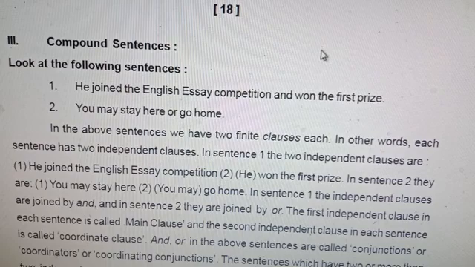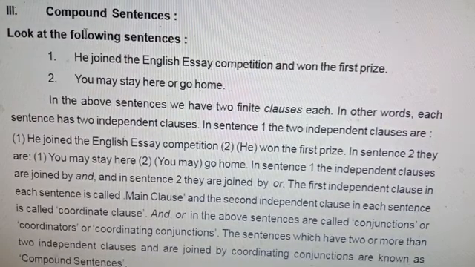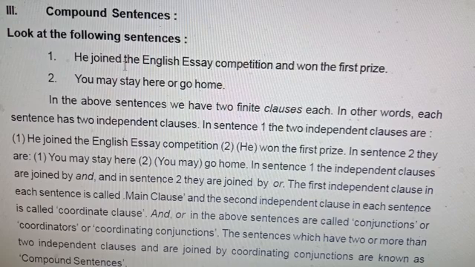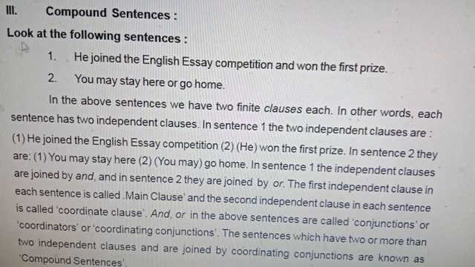Here we have known that simple sentences have been classified into declarative, interrogative, imperative and exclamatory sentences. Now today's topic is: what is a compound sentence? Look at the following sentences.